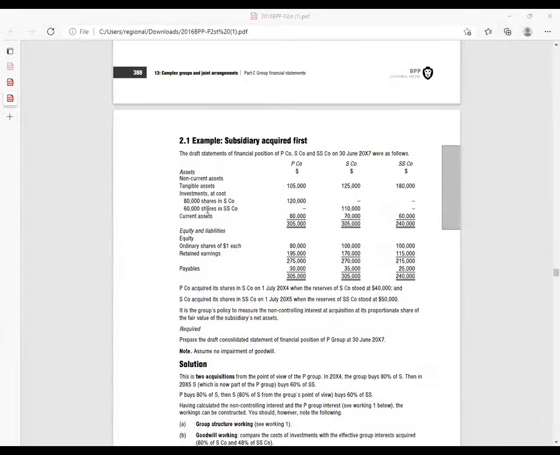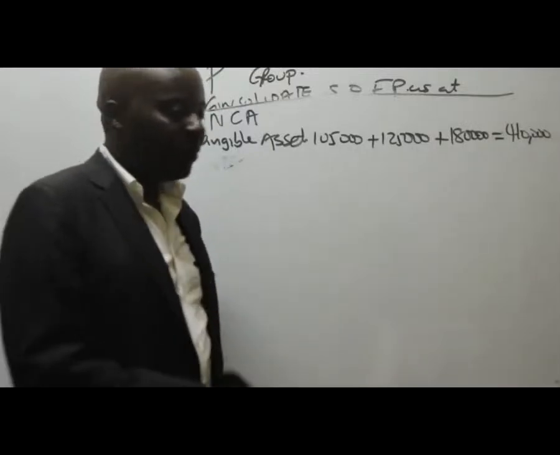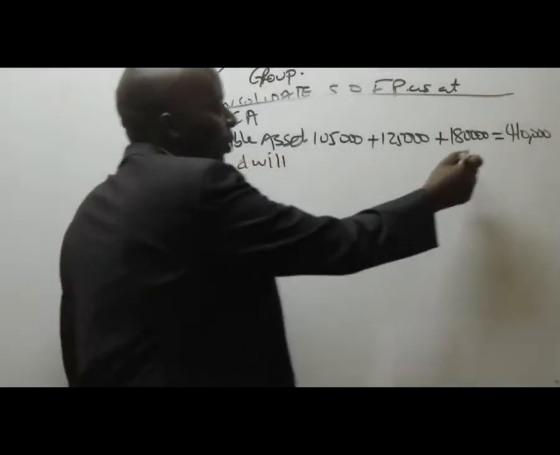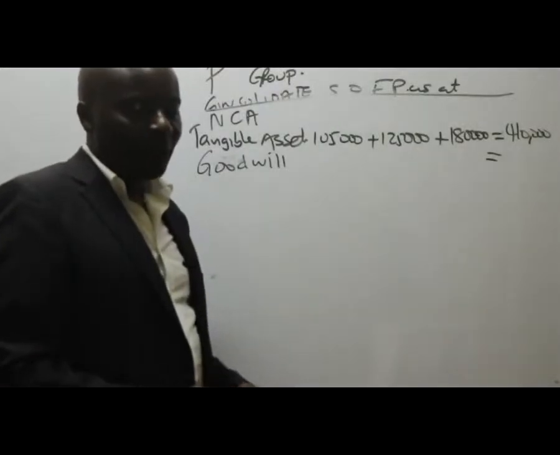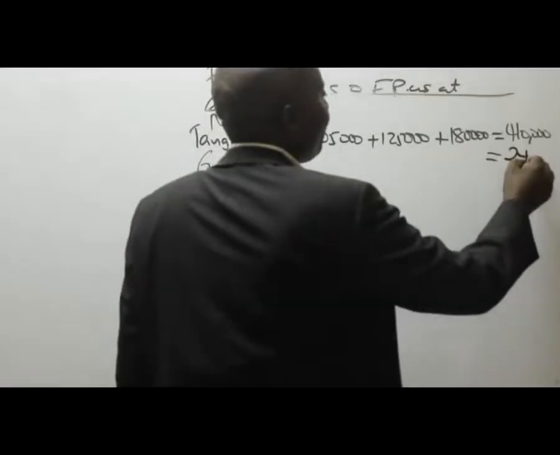The next one, I can see investments in my subsidiaries. Investment in my subsidiaries can never be carried here. Who can tell us, what are we going to replace this investment in subsidiaries with? Those must be replaced with some other good asset. Goodwill. Already we have computed this goodwill amount. Please give me the goodwill amount. 24,000. Thank you very much.